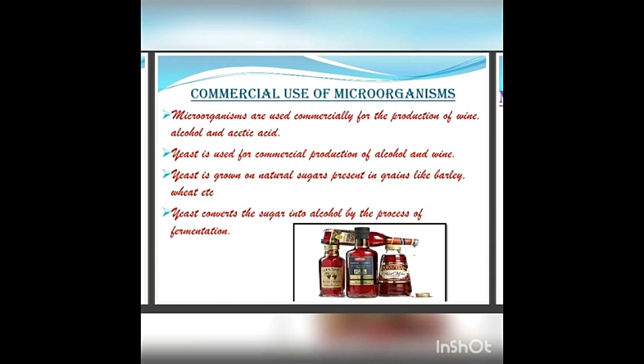Third one, preparation of commercial products. Production of wine, alcohol and acetic acid. Yeast is used for commercial production of alcohol and wine. Yeast is grown on natural sugars present in grains like barley, wheat, etc. Yeast converts the sugar into alcohol by the process of fermentation.